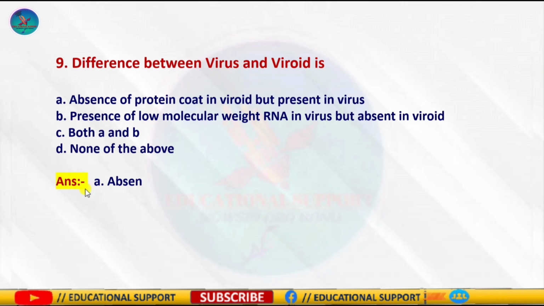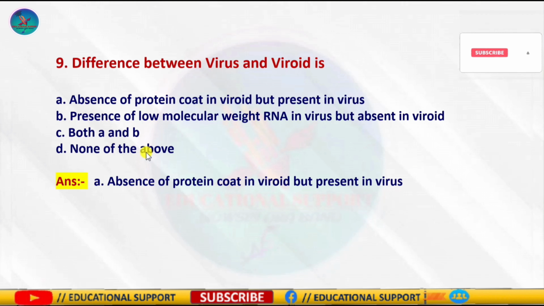So the correct answer is option A, absence of protein coat in virion but present in virus, because virus contains DNA or RNA as the genetic material and a protein coat, whereas virions have no protein coat but only RNA as the nucleic acid. So this is the reason why virions are carried inside viruses. For example, hepatitis D is a virion that is carried in the capsid of hepatitis B virus.